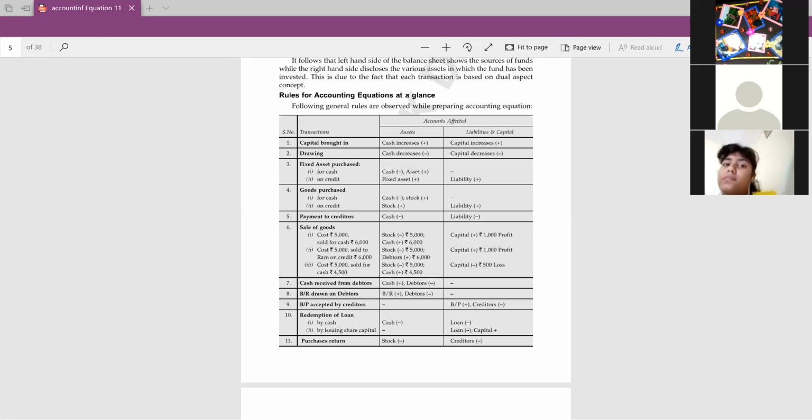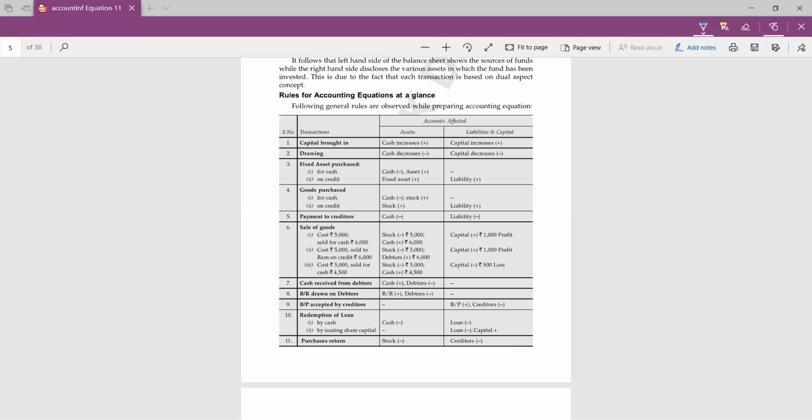Then next, fixed asset purchase. If we have purchased the fixed asset for cash, then definitely it will decrease the cash and increase the fixed asset. Yes, very good. You can give me the answer side by side in chat. And if we have purchased the fixed asset on credit, then the fixed asset will again increase, but on the other hand, liability will increase.